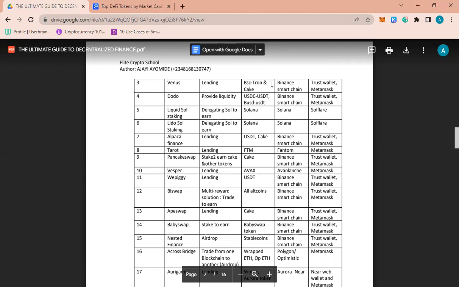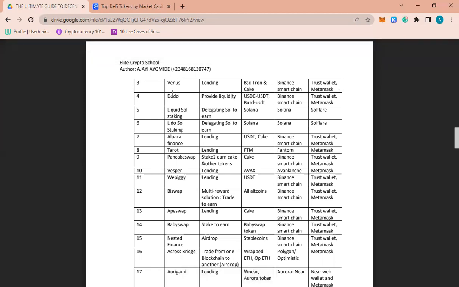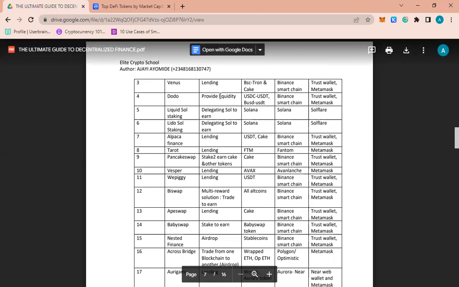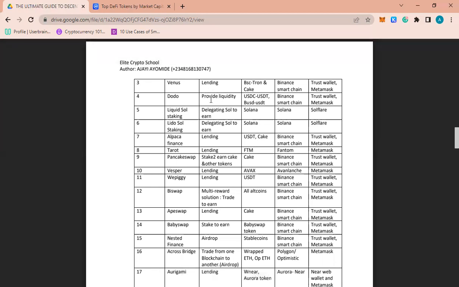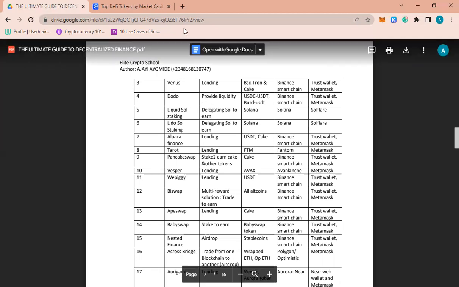Make sure they are on Binance Smart Chain, because the blockchain is Binance Smart Chain. And the wallet you'll be using is Trust Wallet and MetaMask. The next one is Dodo. Dodo is an exchange, even trading on Binance. So what we are doing there is providing liquidity to stable coin pairs. And the blockchain is Smart Chain.